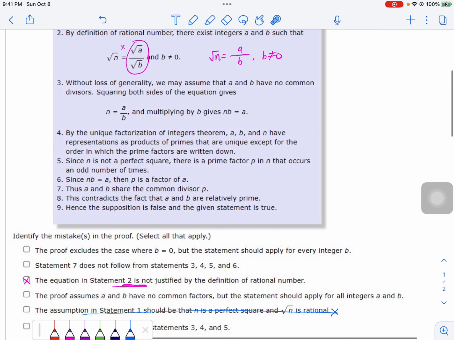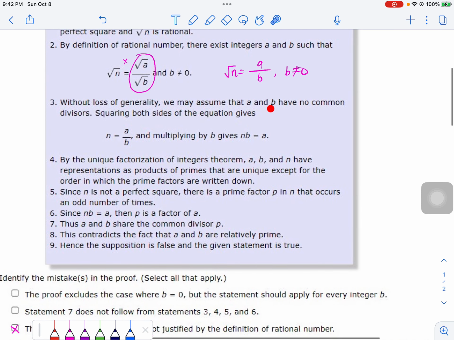Of course, let's read statement 3. Without loss of generality, we may assume that a and b have no common divisors, which is certainly a legitimate assumption, because if a and b have common divisors, we can always cancel them out until they do not have any common divisor. So we can assume a and b do not have any common divisors. Okay, so this is good.